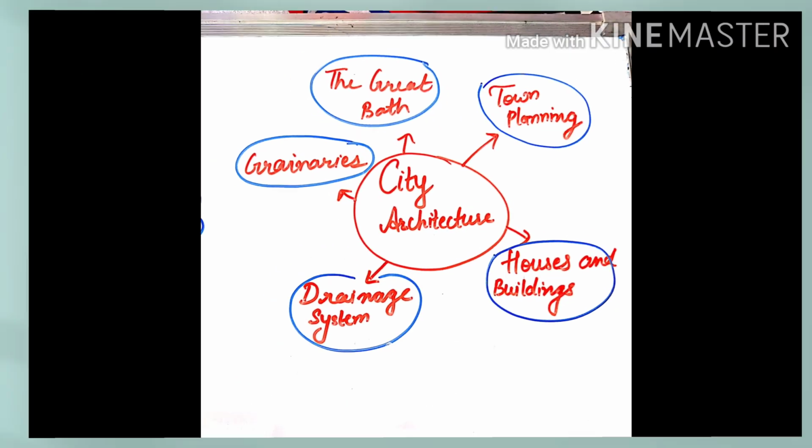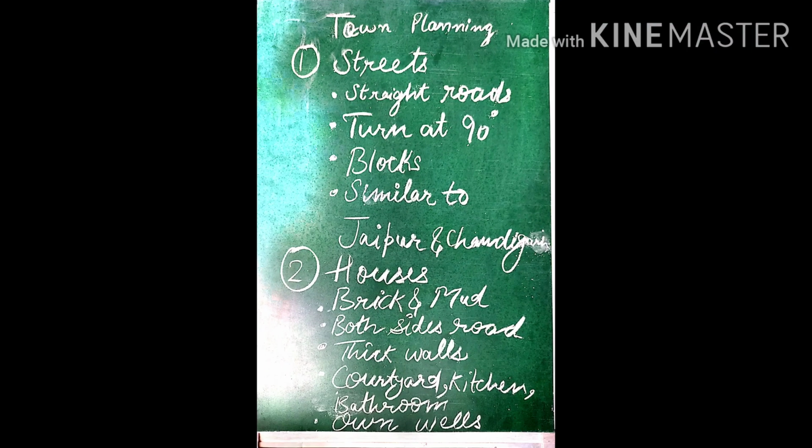It is believed that the town planners of those times had made straight roads crossing each other at right angles and thus dividing the city into blocks. This is very similar to the modern town design used in Jaipur and Chandigarh, even after thousands of years.